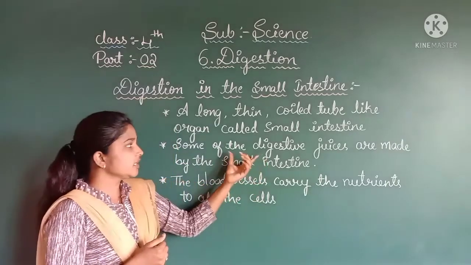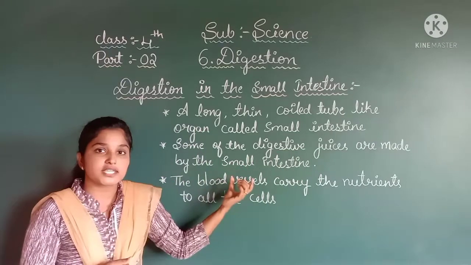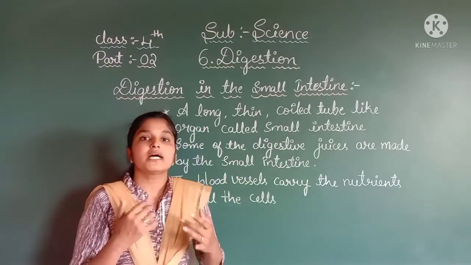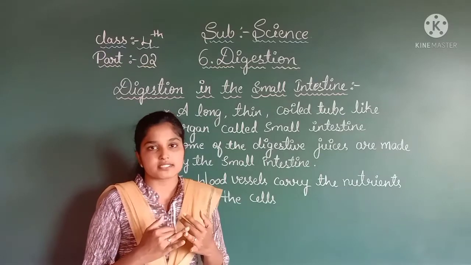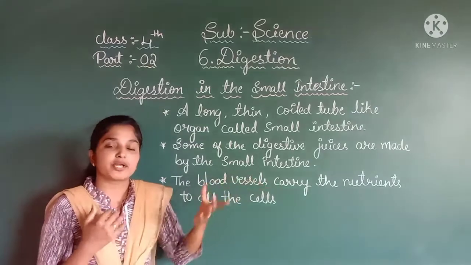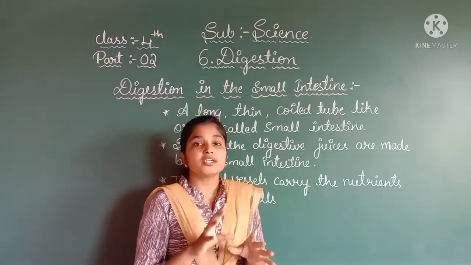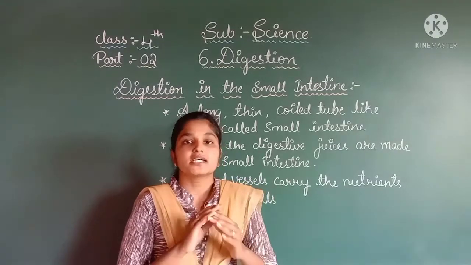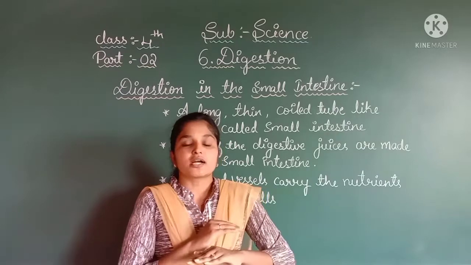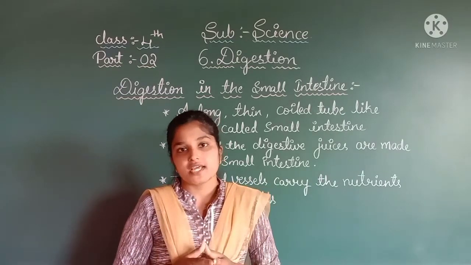Those digestive juices are made by the small intestine, and some other digestive juices are made by the liver and pancreas. They break down the food into smaller substances, and the complete digestion of the food takes place in the small intestine.